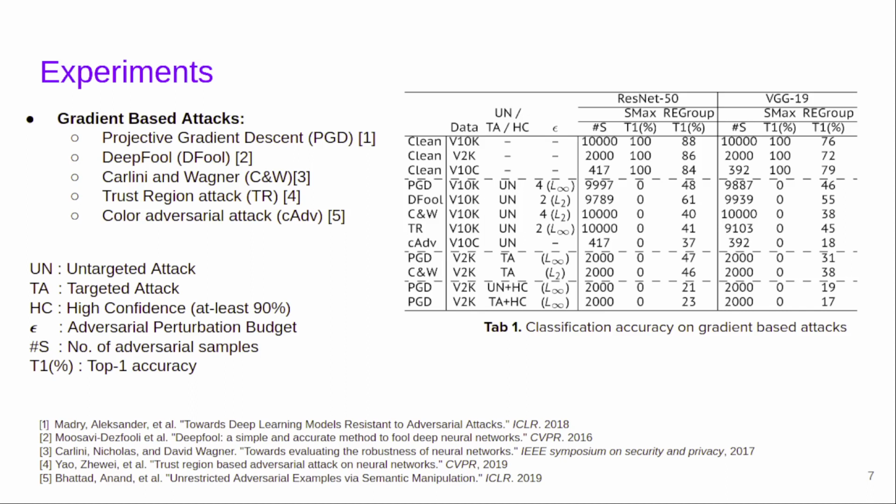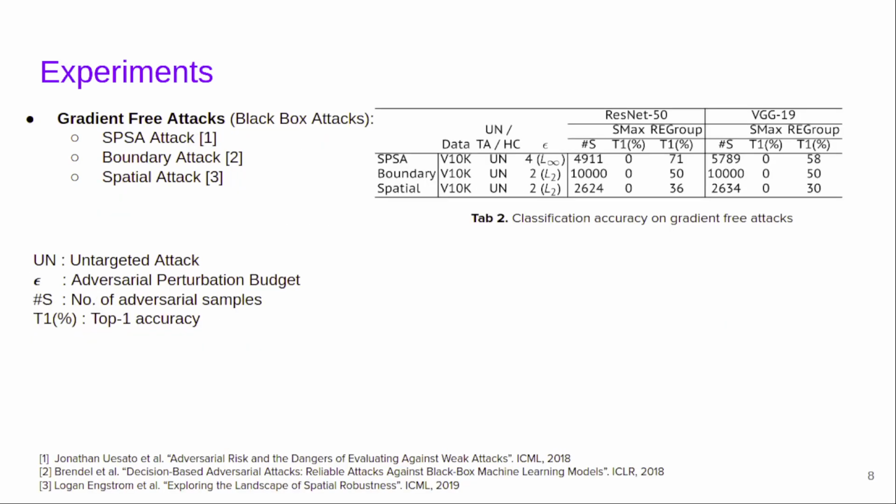We compare the top 1 and top 5 accuracy of softmax based predictions with the REGroup predictions. While softmax accuracy is 0% for different attack methods with different configurations, REGroup is able to correctly classify a significant number of samples. Next, we evaluate REGroup on gradient-free attacks. These attacks consider the classifier as a black box. We consider 3 powerful attacks in this category: SPSA, boundary attack, and spatial attack. REGroup is again able to classify a significant number of adversarial samples.